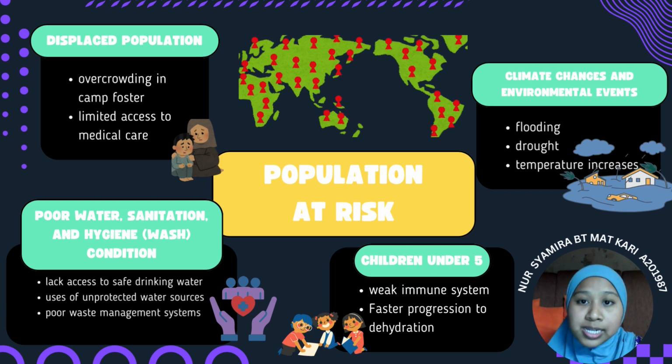For the last one is climate change and environmental events. Cholera risks are increasing due to climate change and environmental factors. Firstly is flooding, which disrupts sanitation systems and contaminates water supplies. Drought forces communities to rely on stagnant or unsafe water sources. The third one is rising temperature. Rising temperature will encourage the growth of Vibrio cholerae in water reservoirs.